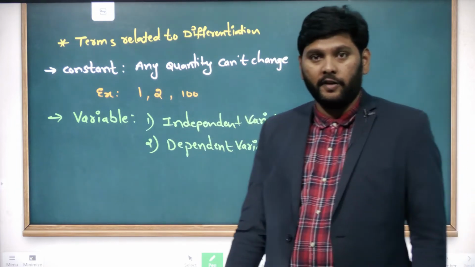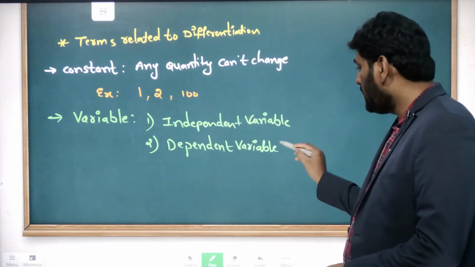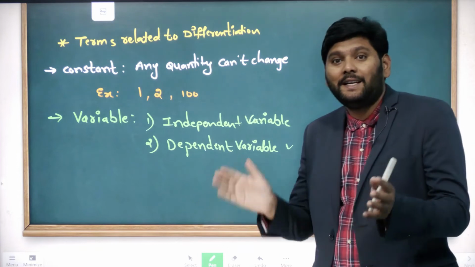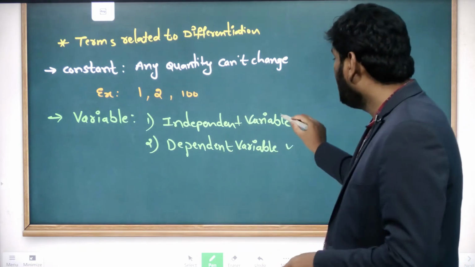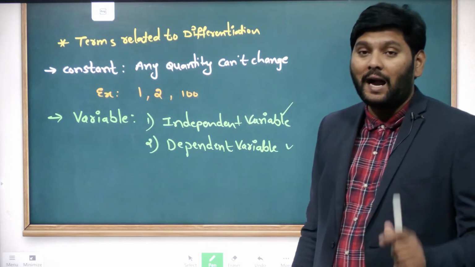Coming to the dependent variable. What is meant by the dependent variable? This dependent variable is a variable that depends on independent variables. I'll give an example so that you will understand better.